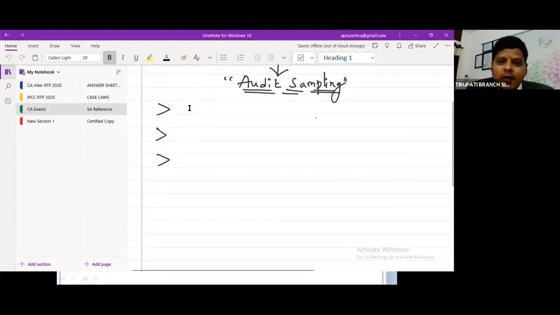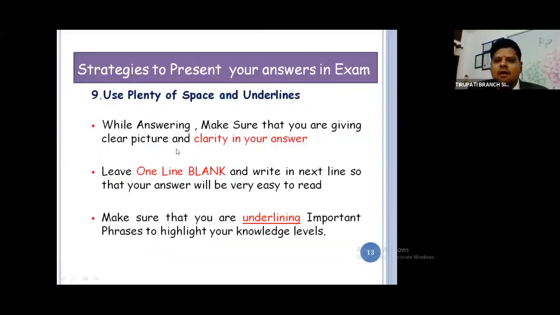Because when you are writing one point, when you are underlining something, then again don't make it clumsy. Give one line space, nothing will happen. I guarantee your marks. Again start your point, give one line space. Again start your point, give one line space. Please have clarity when you're writing examination. Our main job is to present the answer, impress the evaluator. Leave one line blank and write in the next line so that your answer will be very easy to read by the paper evaluator.